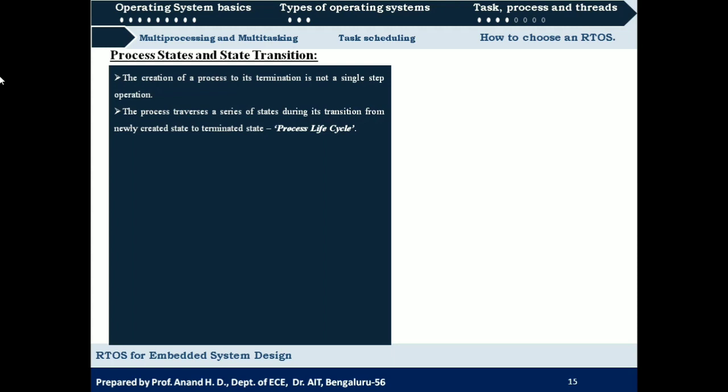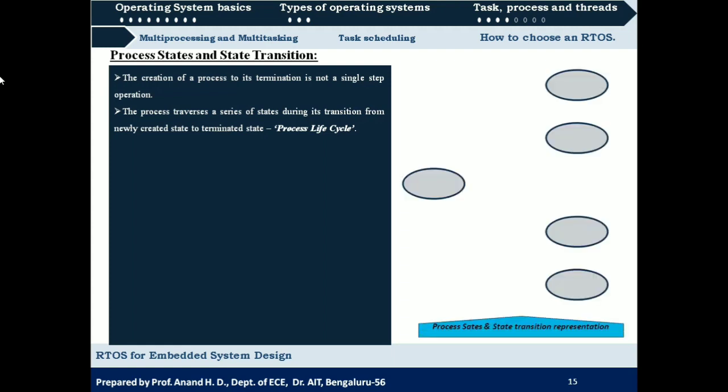The process is going to traverse a series of states during its transition from the newly created state to the terminated state, or intermediate stages from creation to termination. This traverse is called the process life cycle.